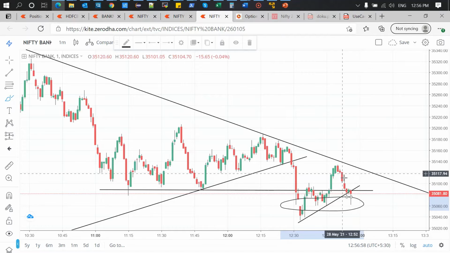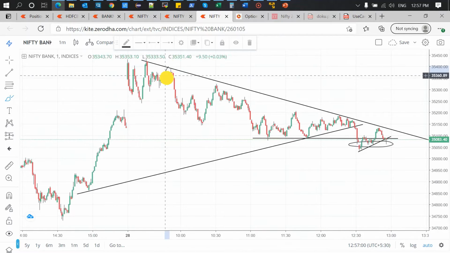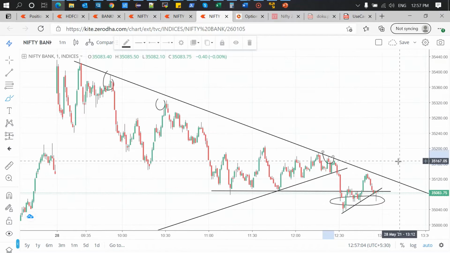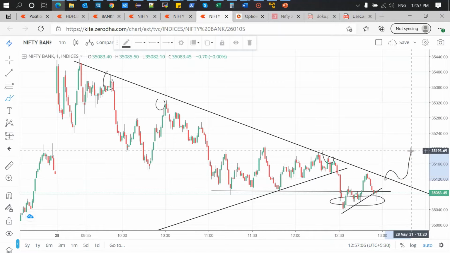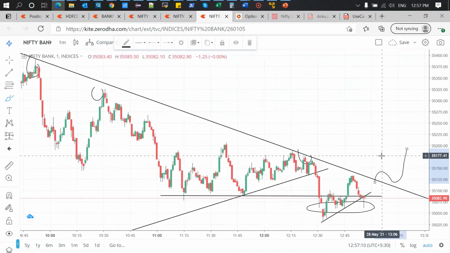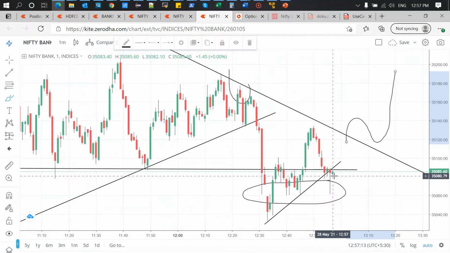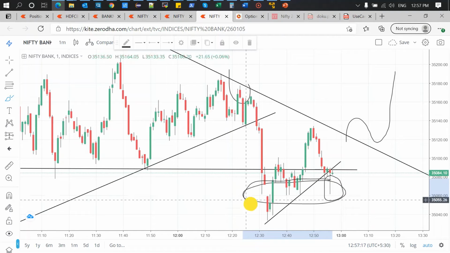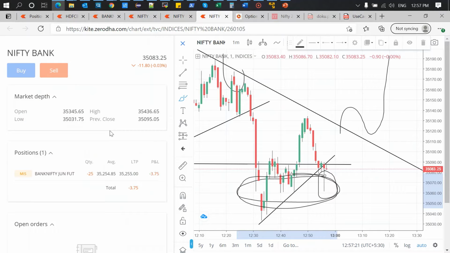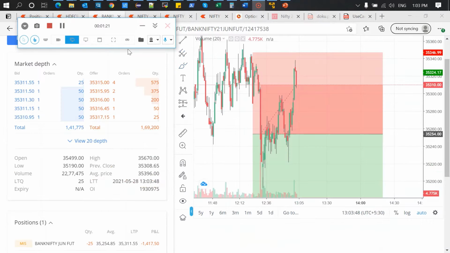Or else there is a very good chance, since from morning it is respecting one trend line here. If it breaks, definitely a very good up move can be expected and we might end up hitting the stop loss. Let's see guys, this small trend line is broken, but you can see a very big wick formed. So this is a clear demand zone. Around cost to cost the profit or loss is running. I'll update you guys. Thank you.